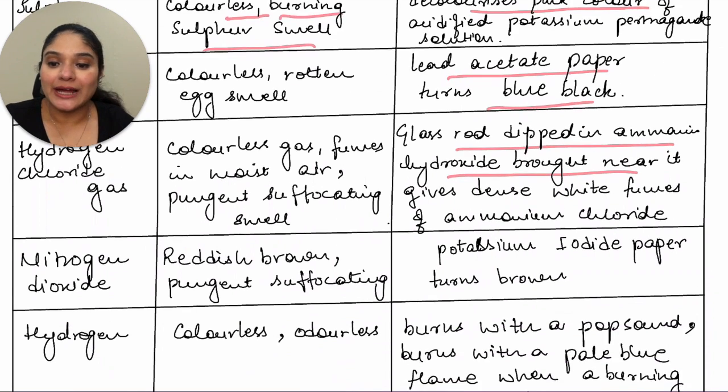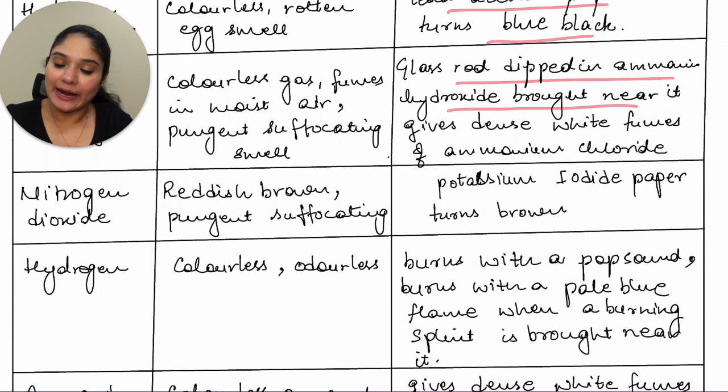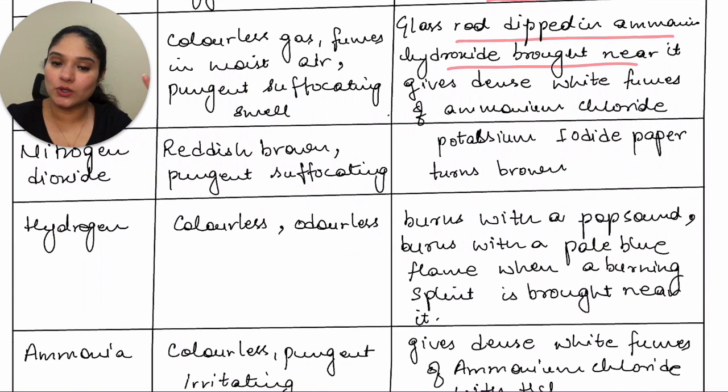Nitrogen dioxide is a reddish brown gas which has a pungent, suffocating odor. This turns potassium iodide paper brown. Next you have hydrogen. Hydrogen is a colorless, odorless gas which burns with a pop sound, and also burns with a blue flame when a burning splint is brought near it. So it won't extinguish the splint, it starts burning with a blue flame.